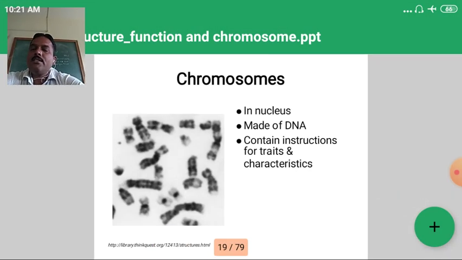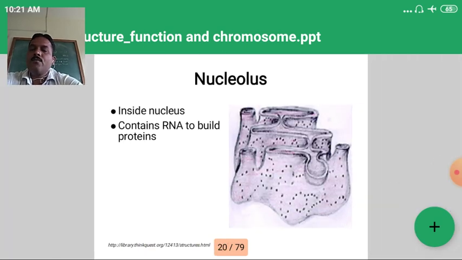Next are the chromosomes. They are important. Chromosomes are found mainly in the nucleus. They are made up of DNA. They contain the instructions for traits and characteristics. That is the chromosomes. Next, the nucleolus, which is observed inside the nucleus, and it contains RNA to build up proteins.